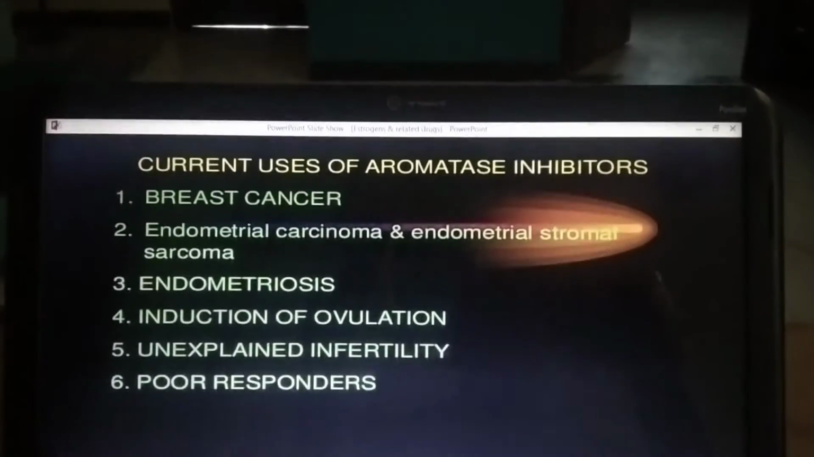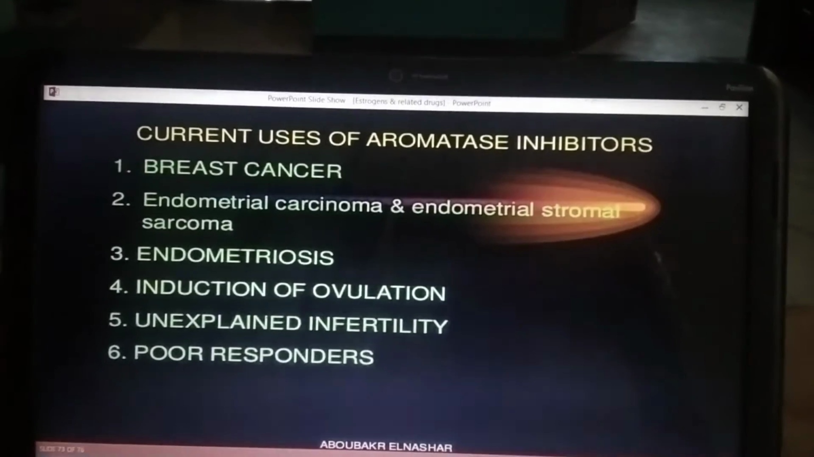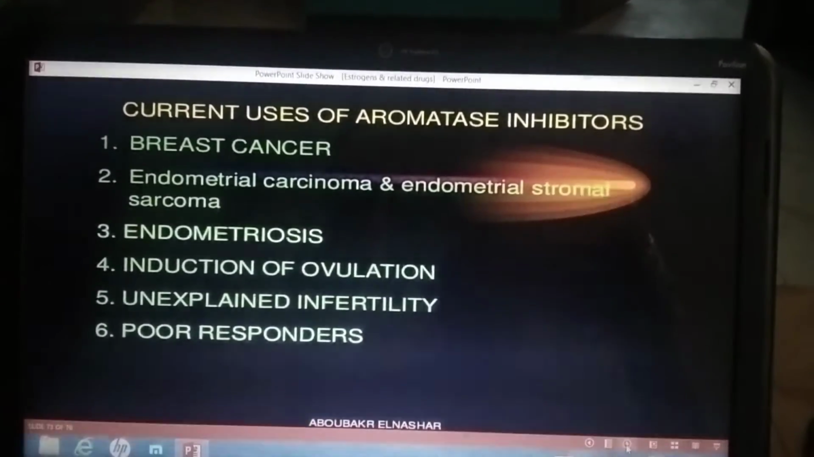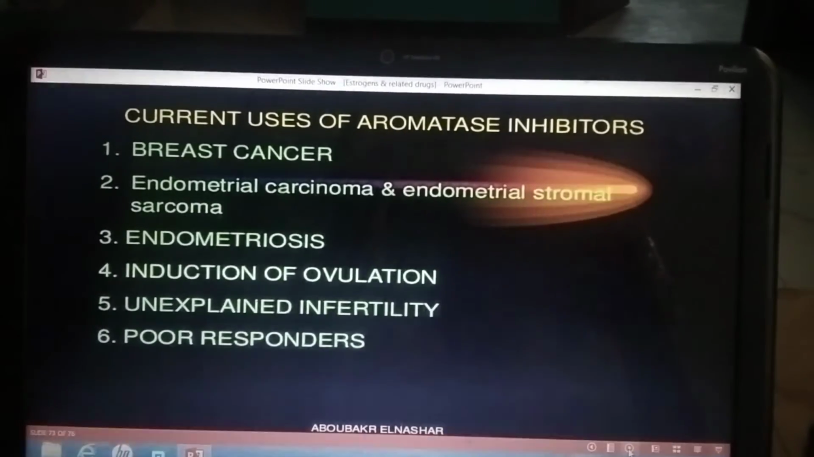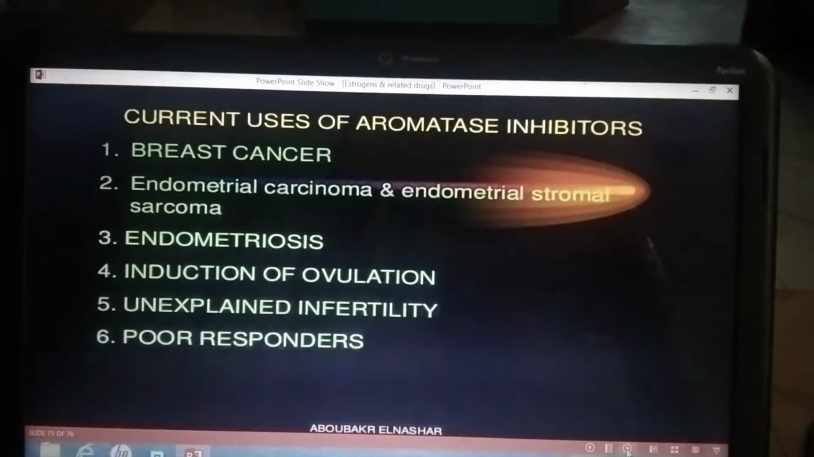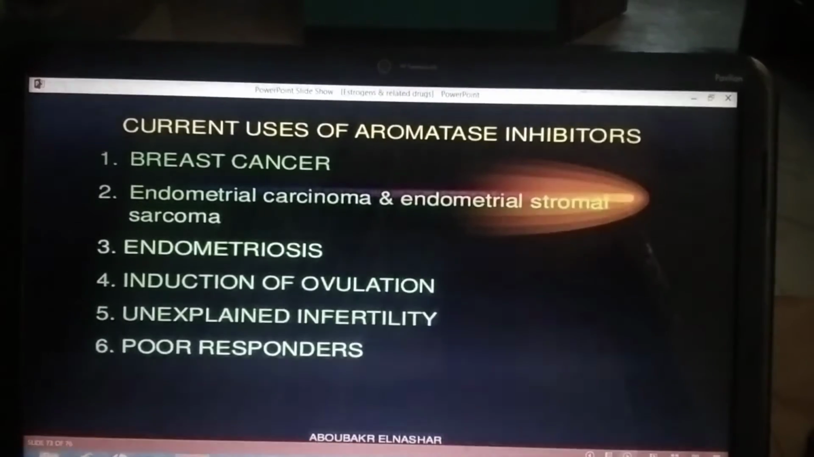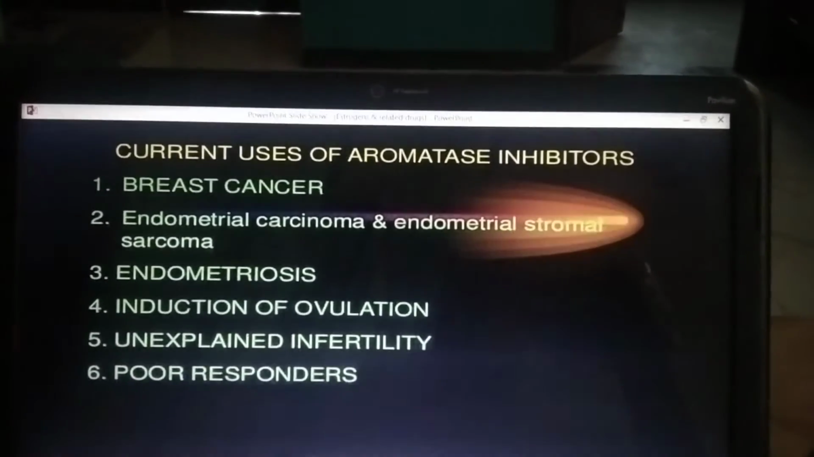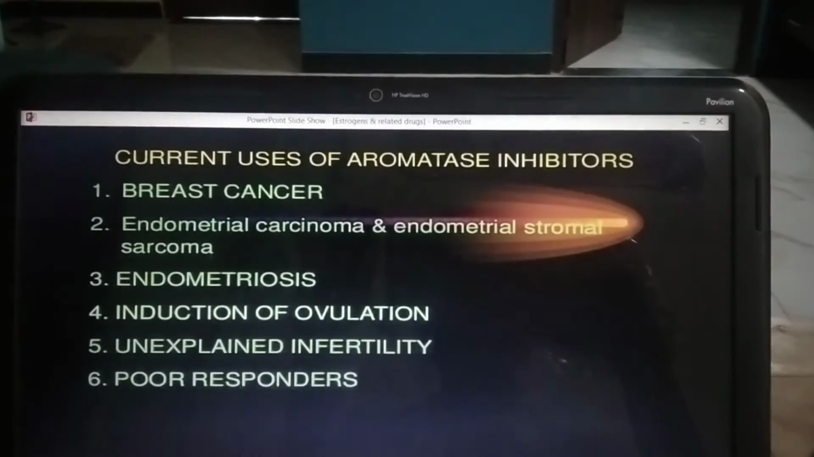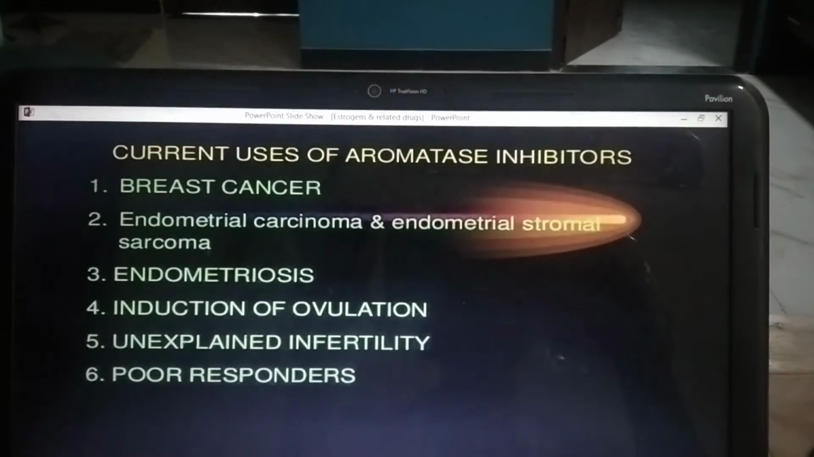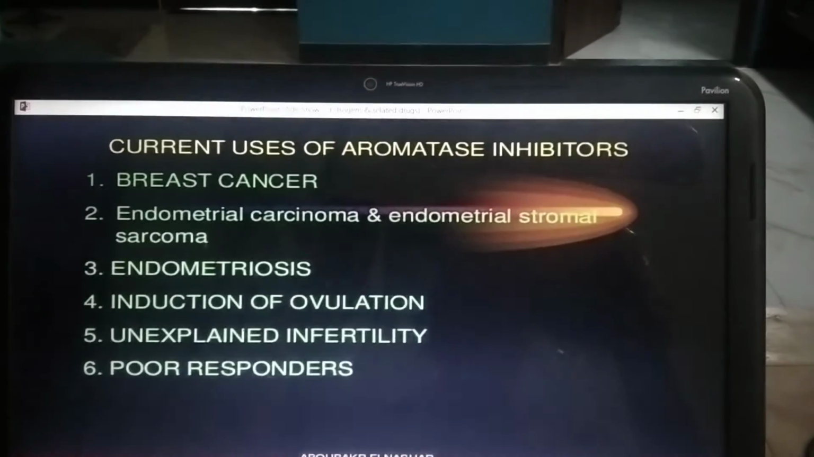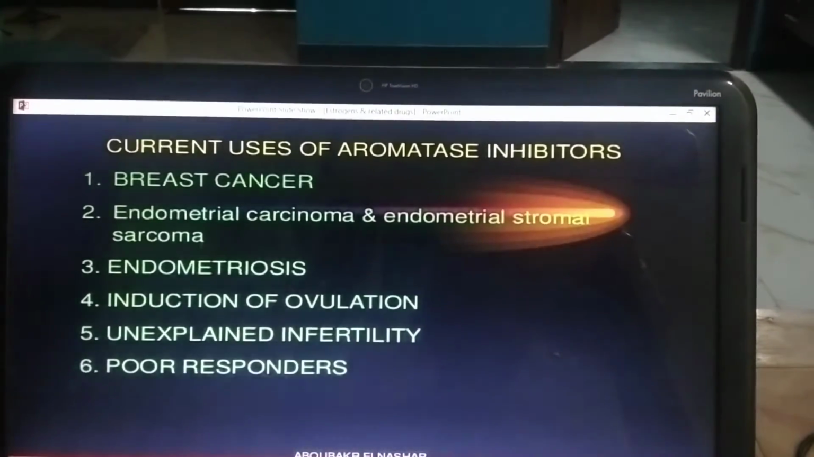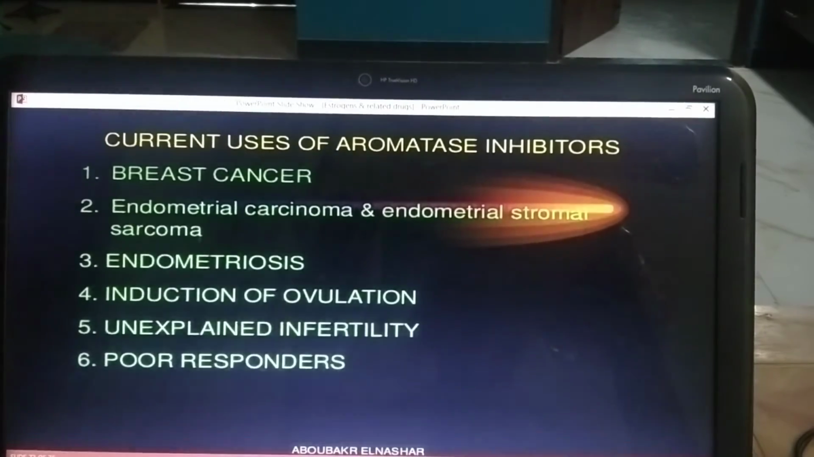So in this slide you can see the current uses of the aromatase inhibitors. These are breast cancer, endometrial carcinoma and endometrial sarcoma, endometriosis, induction of ovulation, unexplained infertility and poor responders. Breast cancer and endometrial carcinoma are estrogen dependent, so in these patients they are given, especially in postmenopausal women, not in premenopausal women, and also for infertility treatment and induction of ovulation.